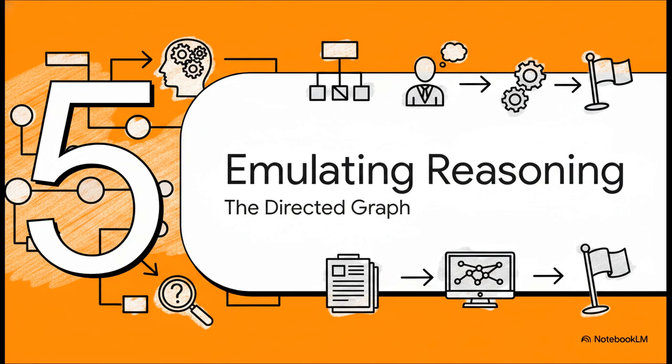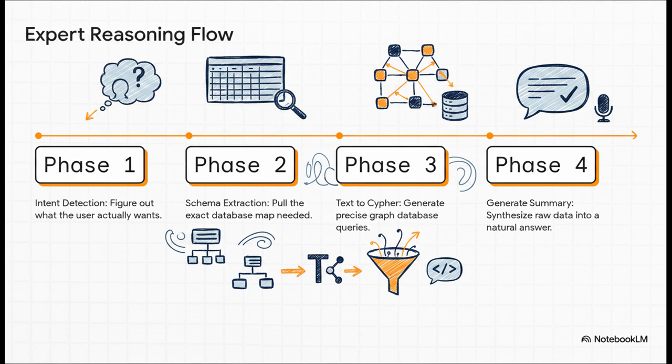Moving on to Section 5, emulating expert reasoning through the directed graph. We can now use the sophisticated state management to literally emulate the exact way a human expert solves a problem. We are encoding their workflow into a highly structured reasoning pipeline. To do this, we organize the LangGraph workflow as a directed graph. And just think about how logically this flows from one phase to the next.